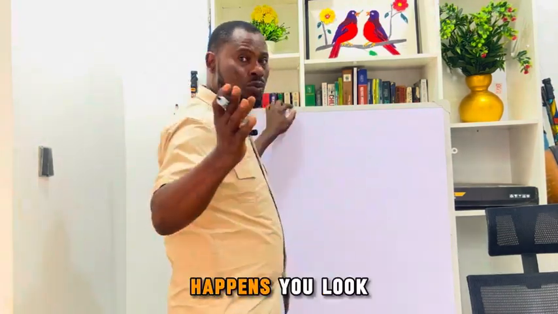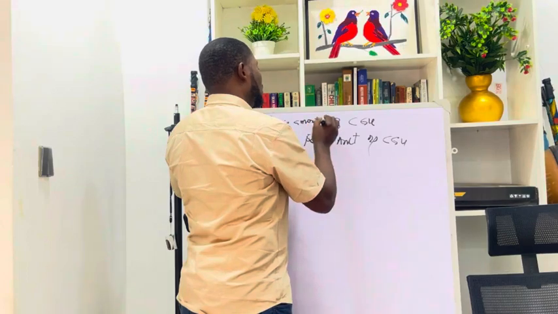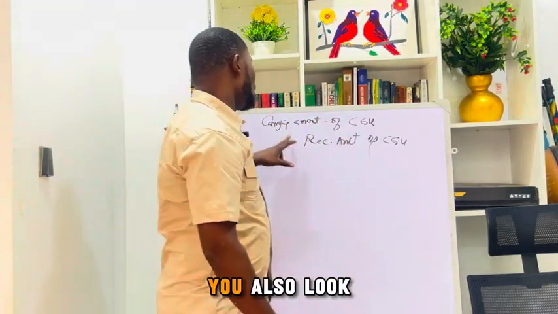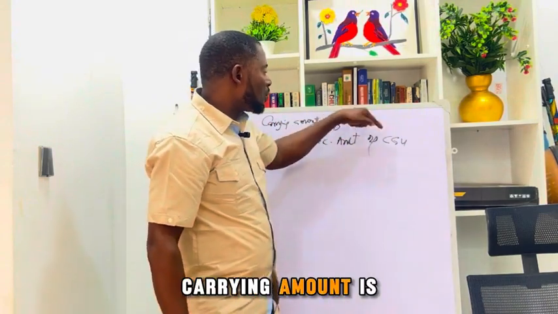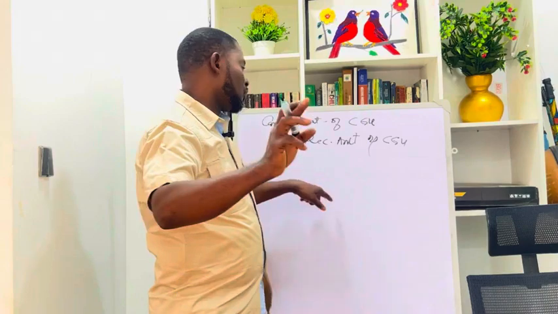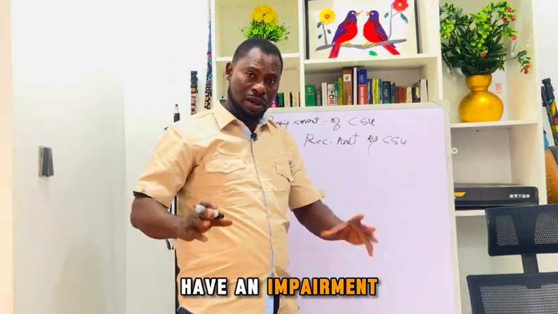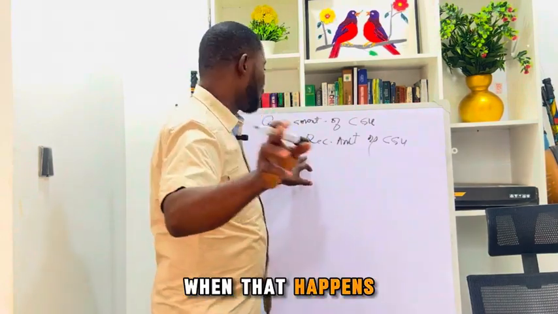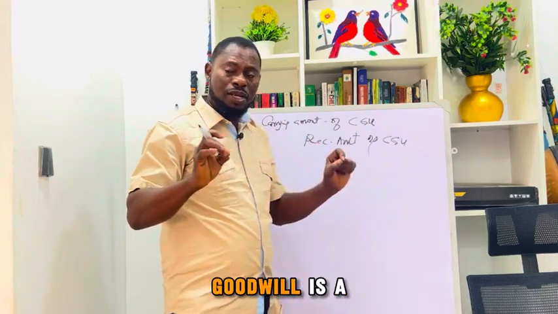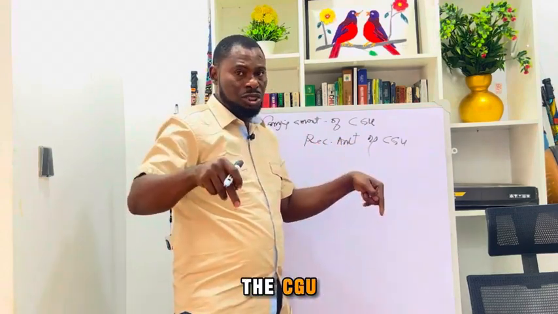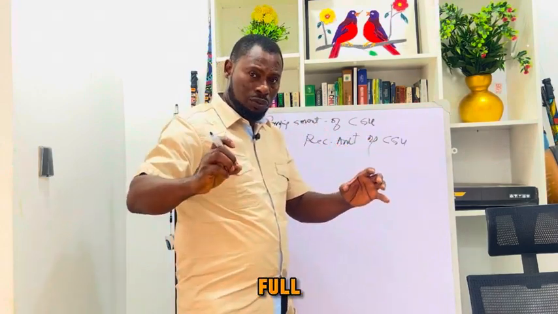Now, when this happens, you look at the carrying amount of the CGU. You also look at the recoverable amount of the CGU. Now, if the carrying amount is more than the recoverable amount, then it means the asset has been impaired. It means we have an impairment loss. When that happens, we treat this specially. Goodwill is a special kid in the CGU. Goodwill has to be removed in full.